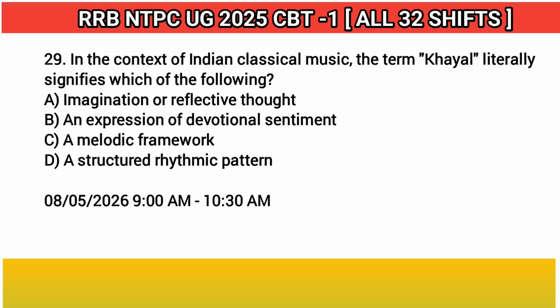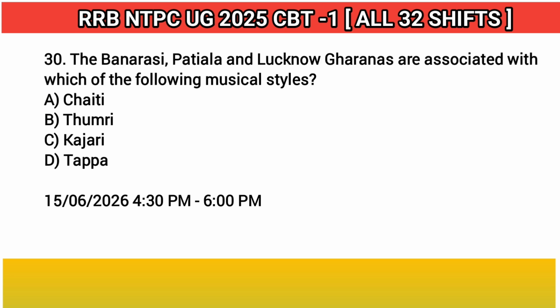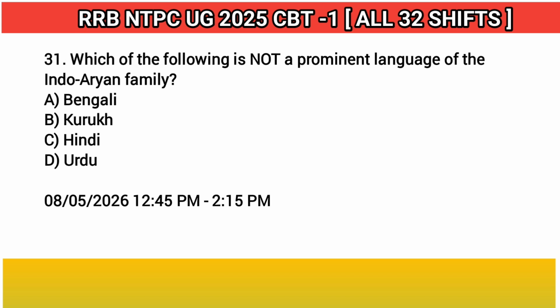29. In the context of Indian classical music, the term Khayal literally signifies which of the following? Answer: A. Imagination or reflective thought. 30. The Banarasi, Patiala, and Lucknow Gharanas are associated with which of the following musical styles? Answer: B. Thumri. 31. Which of the following is not a prominent language of the Indo-Aryan family? Answer: B. Kurukh.